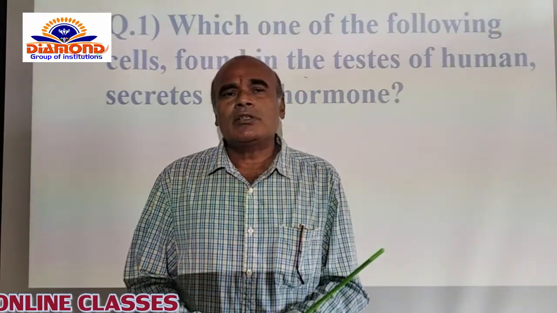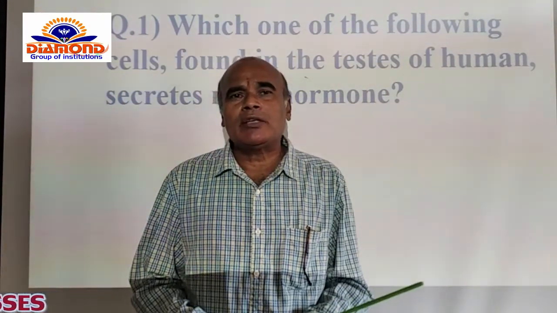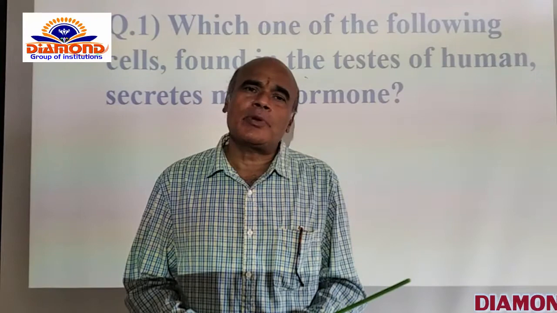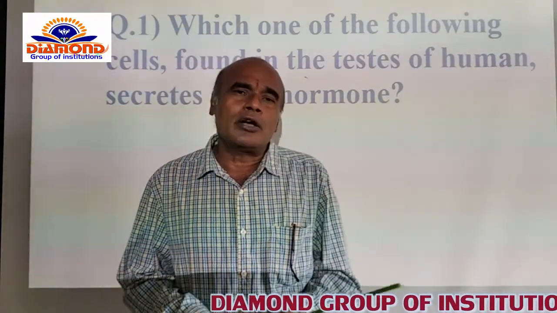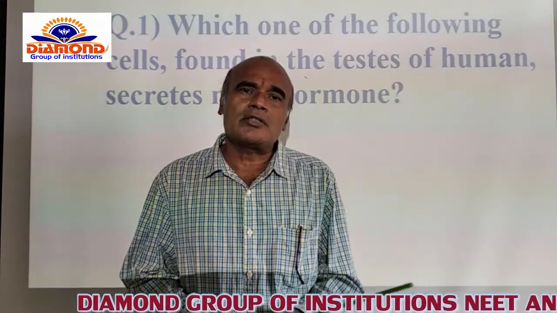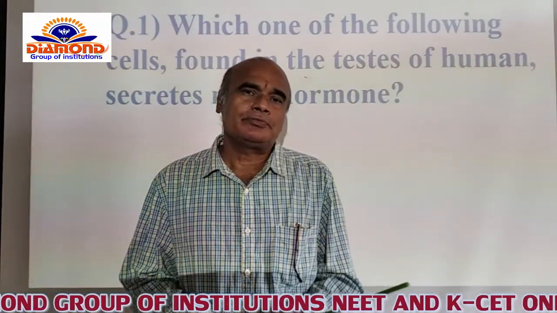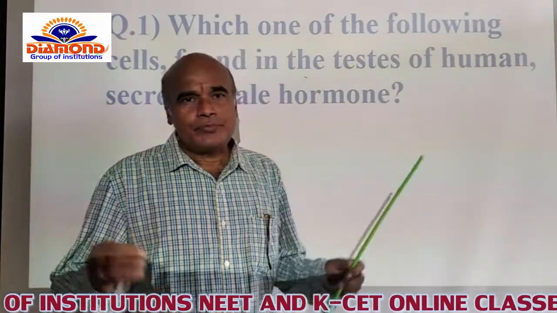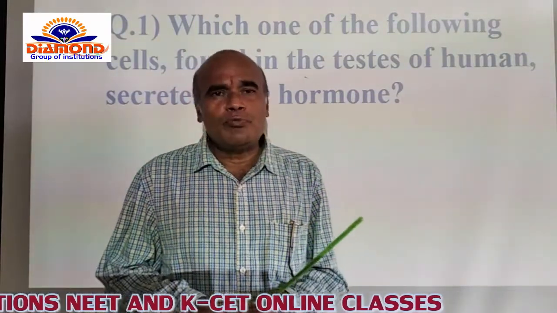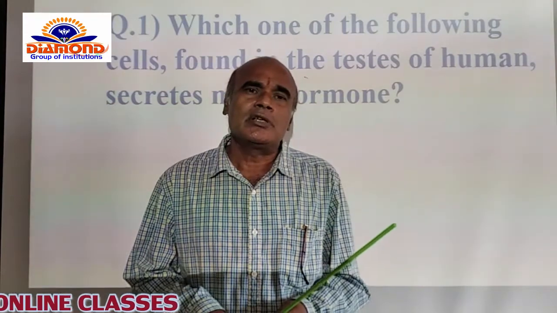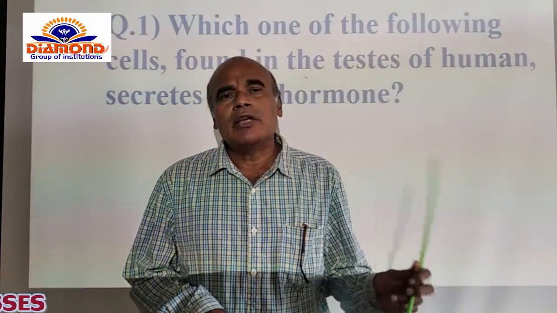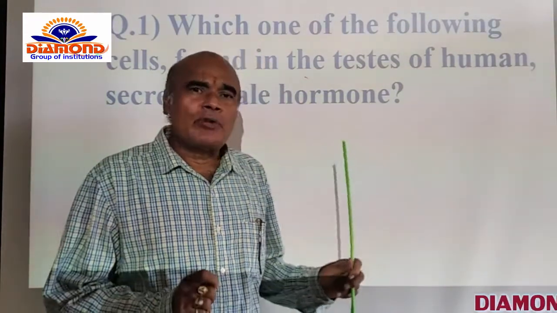After that, some of the spermatogonia act as primary spermatocytes. The primary spermatocytes undergo mitotic and meiotic divisions to give the sperms. Like that, the seminiferous tubules contain 2 kinds of cells: Sertoli cells and male germinal cells, or sperm mother cells.